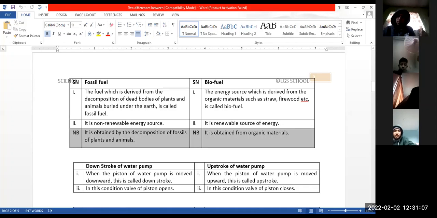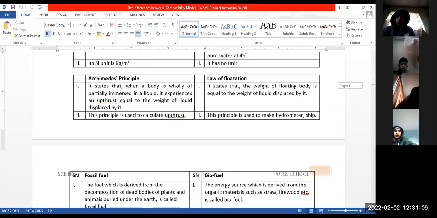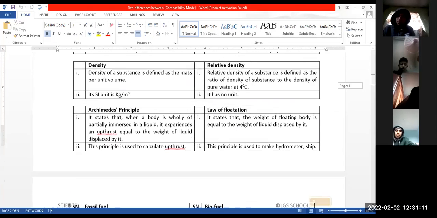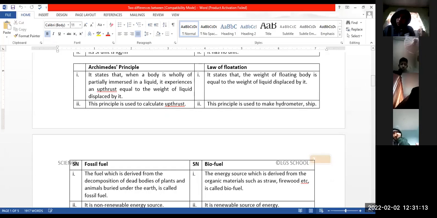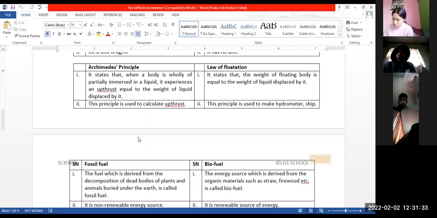Okay, then we go to the next concept, the differences between Archimedes principle and law of flotation. You see here, Archimedes principle states that when a body is wholly or partially immersed in a liquid, it experiences an upthrust which is equal to the weight of liquid displaced by it. This is the statement. Law of flotation states that the weight of a floating body is equal to the weight of liquid displaced by it. This is the statement of law of flotation.